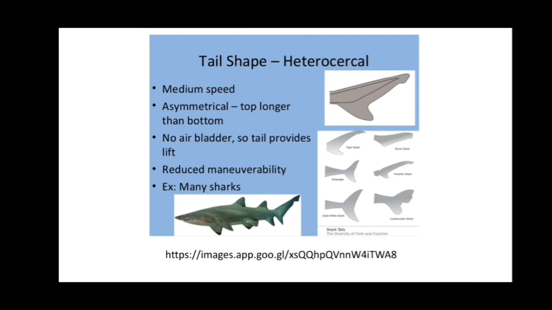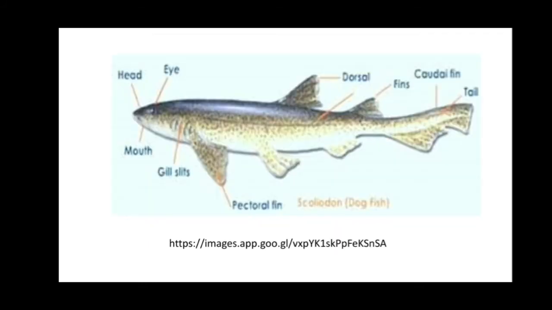The tail is for medium speed, and it is asymmetrical because the dorsal lobe of this type of tail is longer than the ventral. No air bladder, the air bladder is totally absent, and this tail provides lift and helps in downward movement. Example is many sharks.